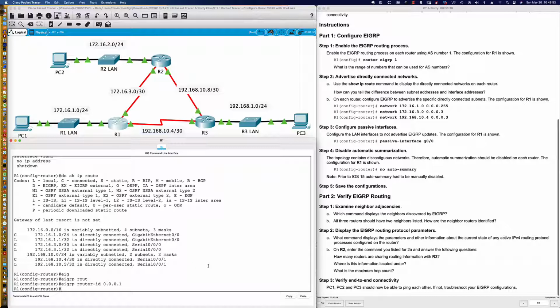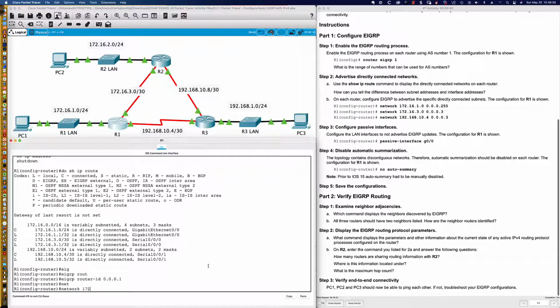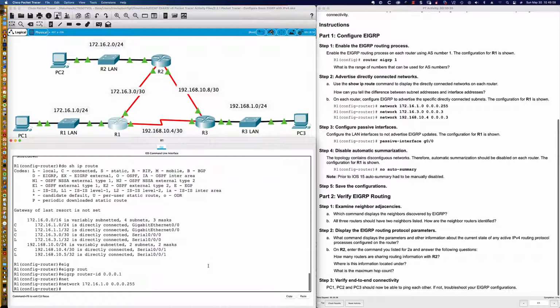Now, what are they asking for here? They want us to set up these network statements. So I'm going to go ahead and we'll go along with the network statements. We'll say 172.16.1.0, and then we use the wildcard mask, something that you should be familiar with from your CCNA studies. And that is one way to do it.